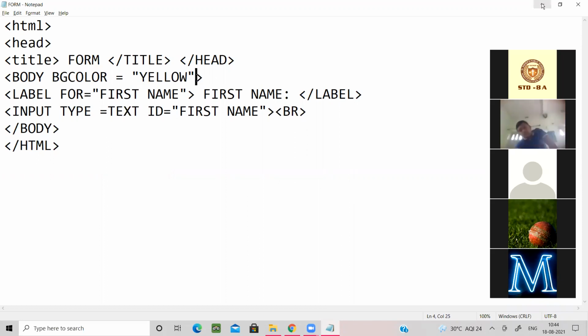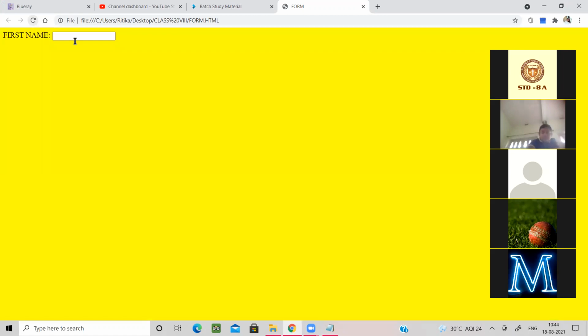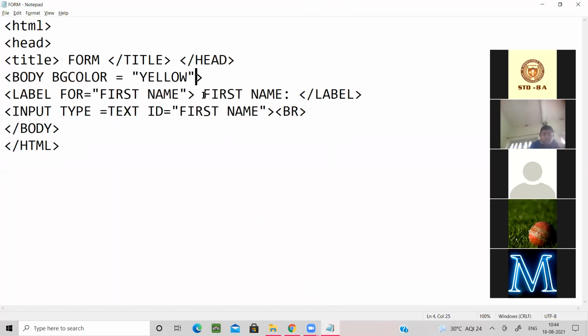So let's see whether it is working or not. Just refresh it. Yes. Okay. Can you see the form is coming in a very bad yellow color? Yes, ma'am. What will we have to do to make the first name appear as blue? First name appearance blue, here input type text, ID equal to first name, appearance blue.